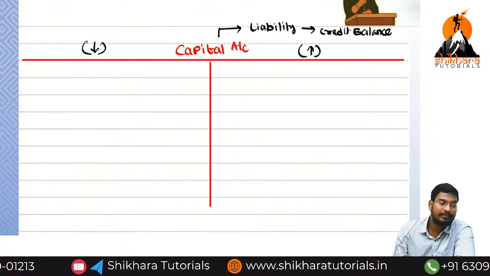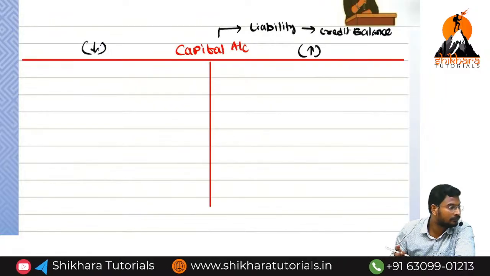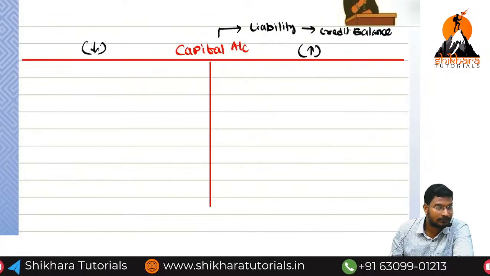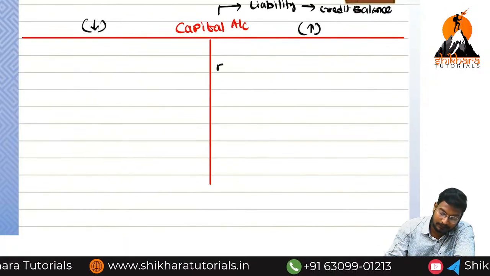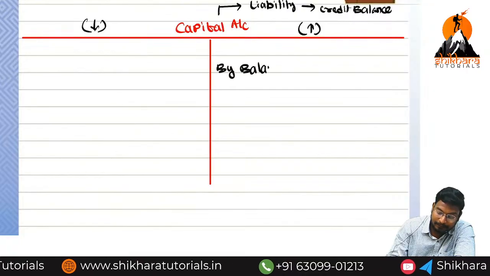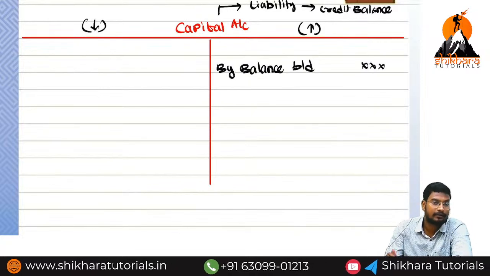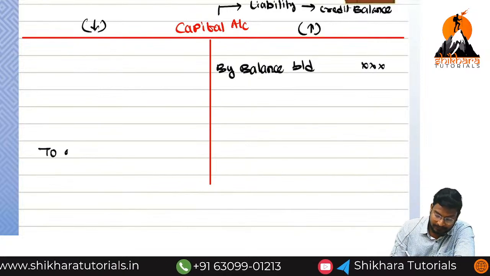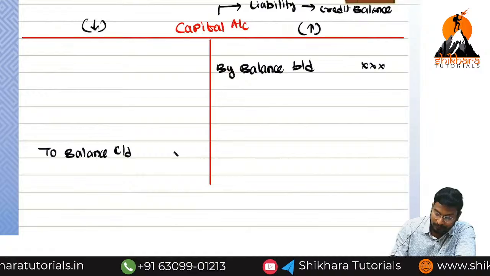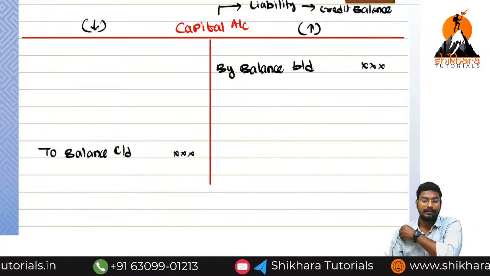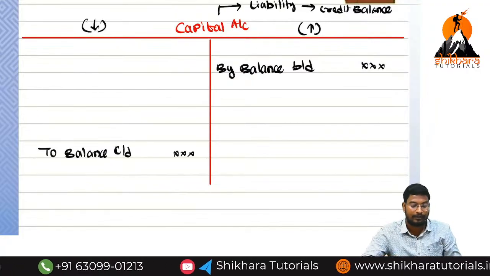First we need to write the opening capital and closing capital, nothing but opening balance and closing balance. Credit balance, so the opening balance will be on the credit side. What do we write? By balance brought down. Now I am not going to write anything. Next, the closing balance will be on the debit side. To balance carried down. How much? We are not going to write. Opening capital was completed, closing capital was completed. And next, what do we need to do?